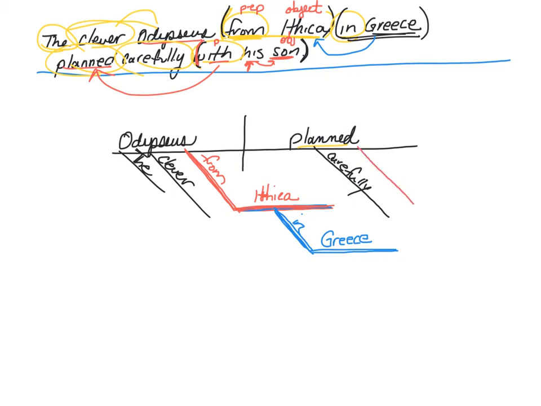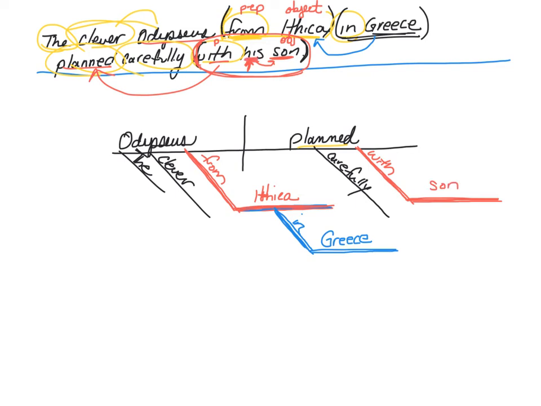I automatically put in my angle bracket. What goes on the angle is going to be the relationship, in that case, "with." What goes on the flat is always going to be the object, the noun that ends the preposition. What is the noun that ends the preposition "with his son"? Well, that's going to be "son." So what in the world do I do with "his"?